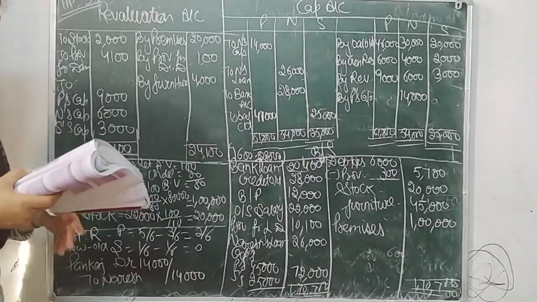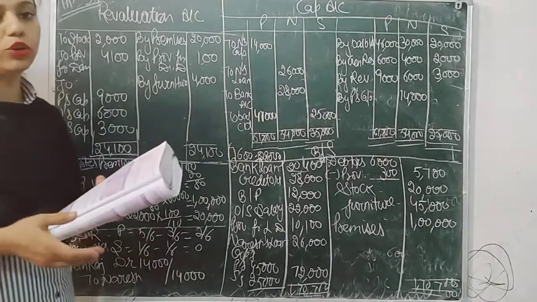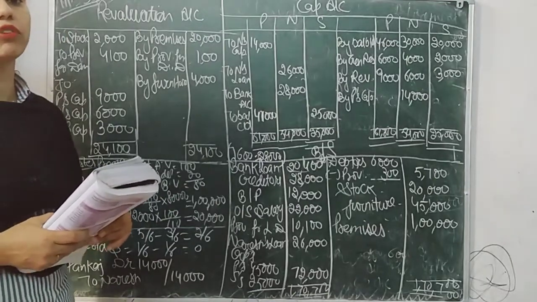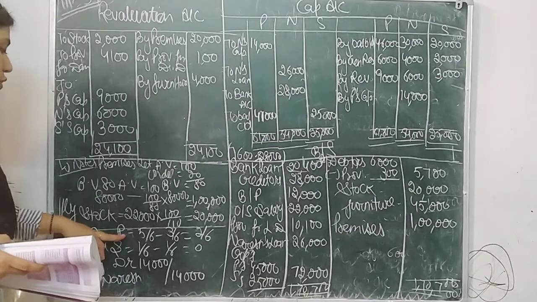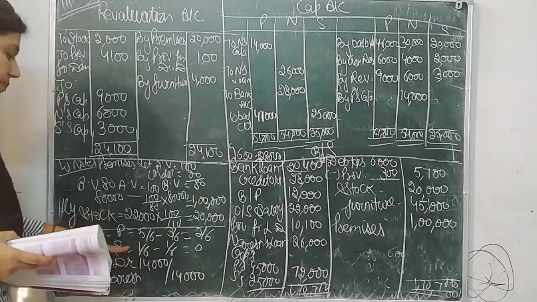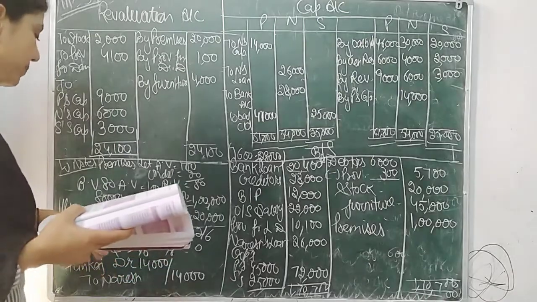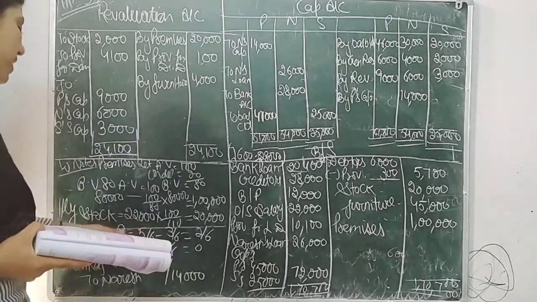Next we have goodwill of the firm of 42,000. As I told you, goodwill should be distributed in the gaining ratio. So we have to calculate the gaining ratio. The old ratio is 3 is to 2 is to 1, and the new ratio is not given directly because Naresh retired. The new ratio given in the question is 5 by 1.